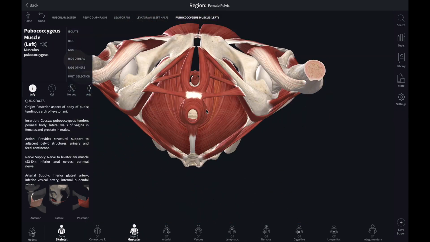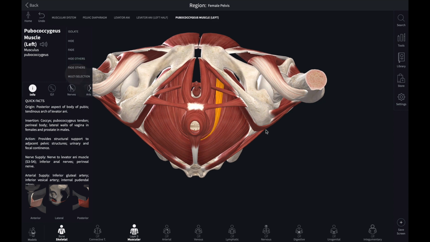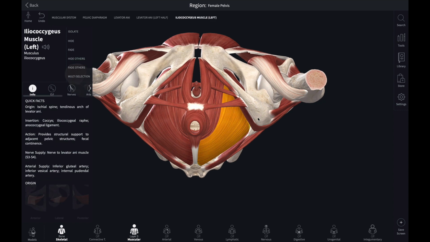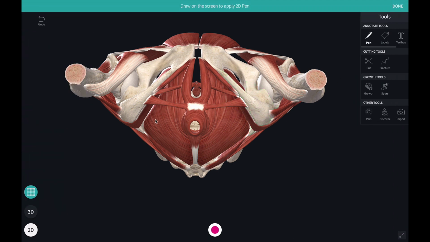Okay, so as I told you before, the inferior aspect of the pelvis, we divide it into triangles. You draw one imaginary line from the ischial spine to the os pubis, likewise here, and to the tip of the coccyx to the ischial spine.